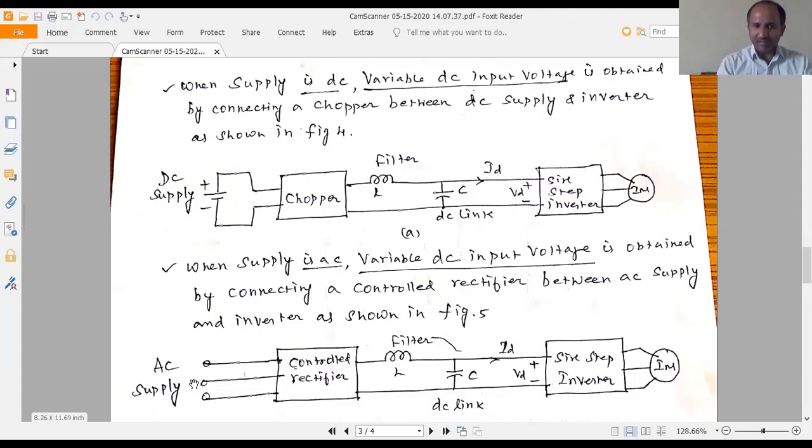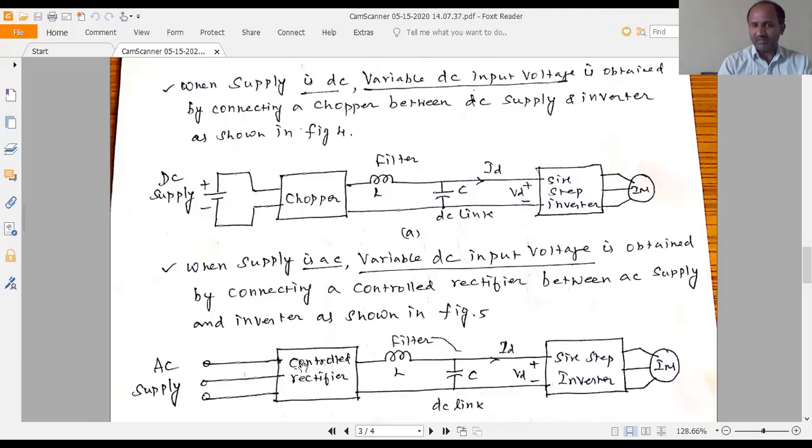Similarly, when the supply is an AC supply but we want a variable DC supply, you have to connect a controlled rectifier between the AC supply and the 6-step inverter, where we can obtain the variable DC supply. The same variable DC input voltage is obtained by connecting a controlled rectifier between the AC supply and the 6-step inverter.